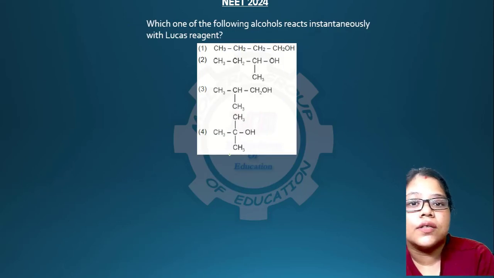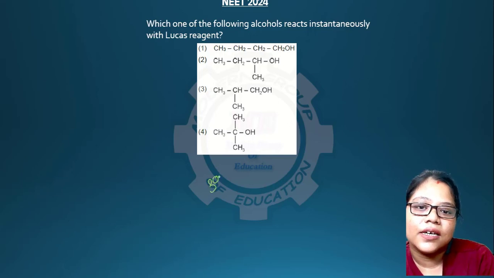Okay. So Lucas reagent was very important, and you know that 3 degree gives it first, very quickly, then 2 degree, and 1 degree doesn't give. So we know the answer will be 4.